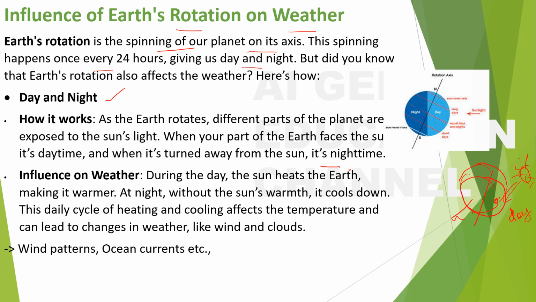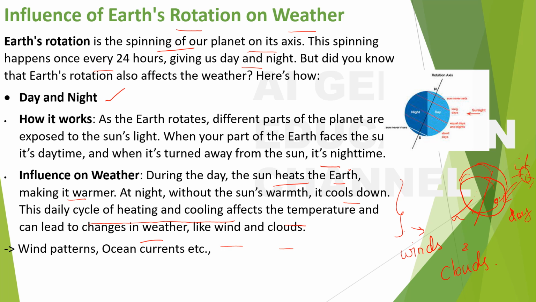But now what we should learn is what its influence on weather is. During the day, what happens? The sun heats the Earth, making it warmer. At night, without the sun's warmth, it cools down. This daily cycle of heating and cooling affects the temperature and can lead to changes in weather like wind and clouds. So this heating and cooling will change the temperature, and because of that the winds and clouds will also be affected. We'll see how things get affected.